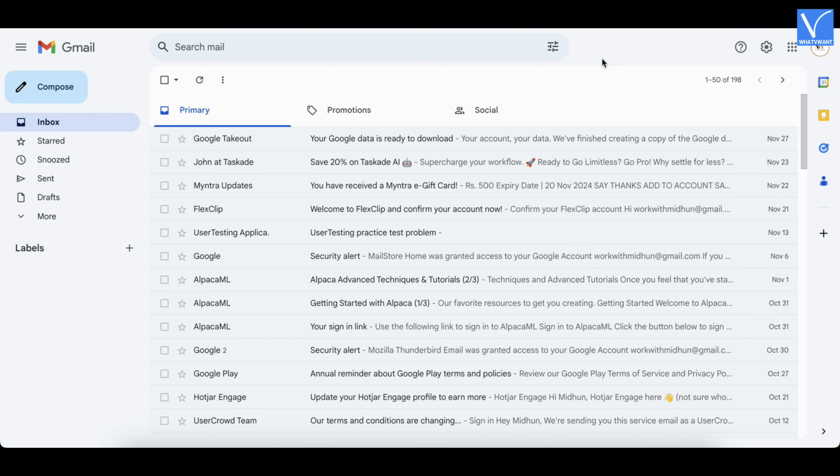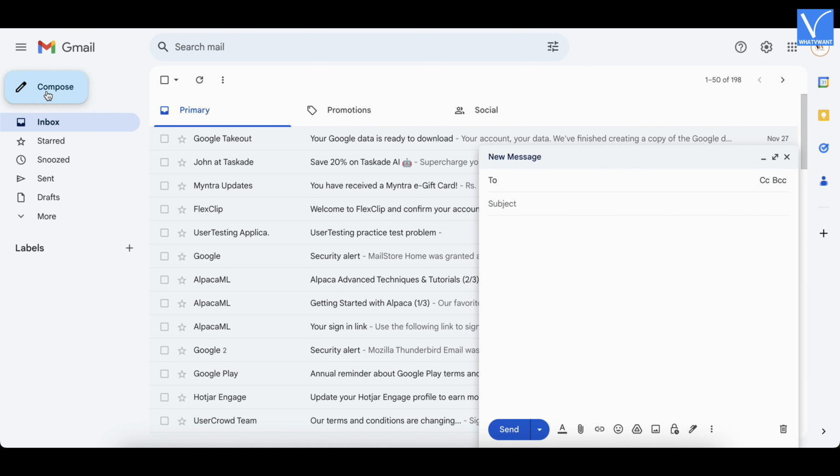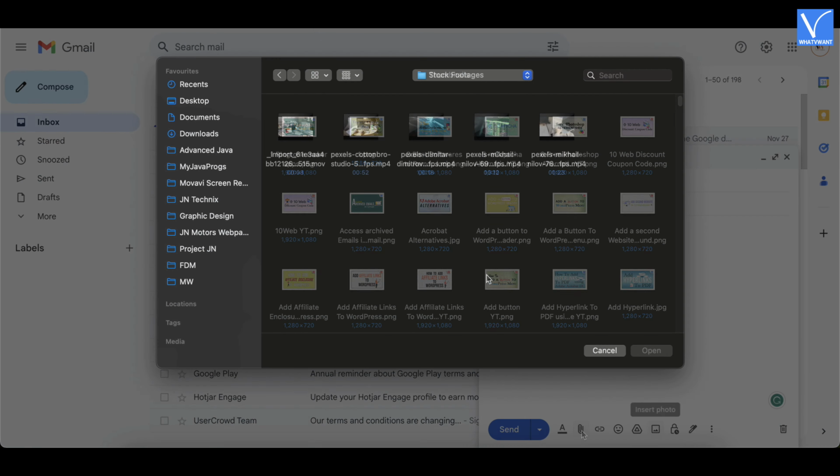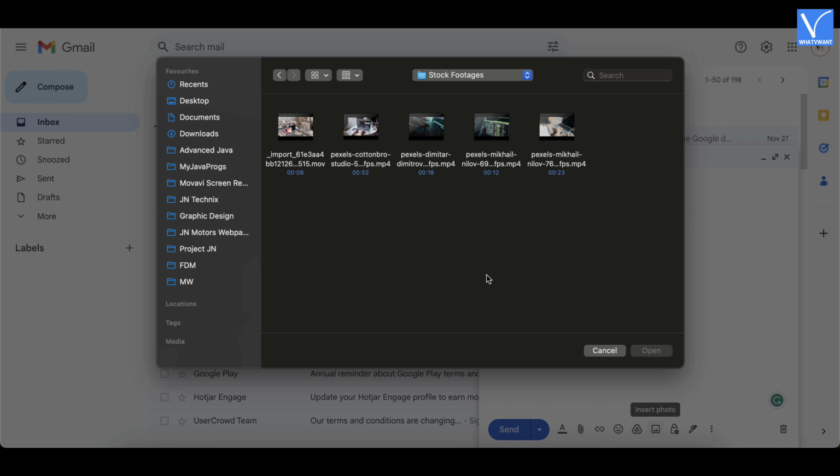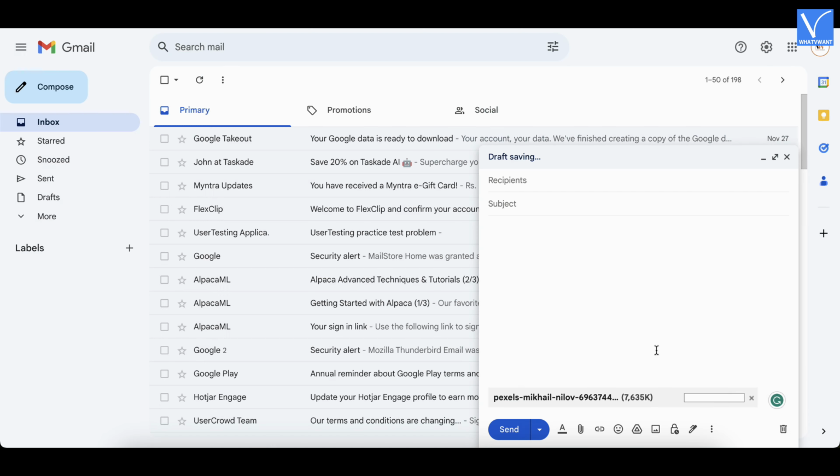After successful login, it takes you to the inbox of your Gmail account. Click on the Compose option available on the left menu. Then the Compose window will pop up on the right bottom of the interface. Click on the paperclip icon available in the bottom menu of the Compose window. A window will pop up and allows you to choose the video. Select the video and click on Open. Then the video is added to the email.